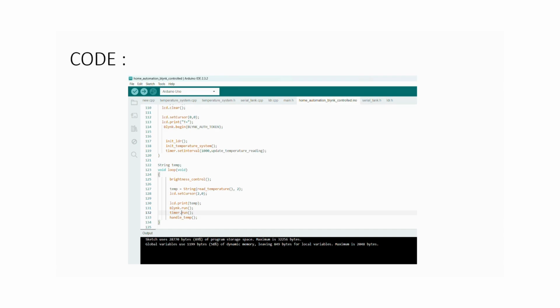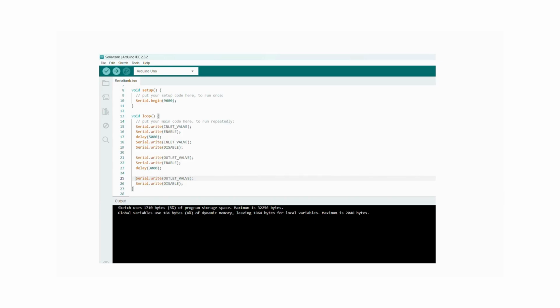So, first, these are some code snippets that we have used for the project implementation, such as this example of the home automation Blink controlled file. Then we have this serial tank file. Besides these files, we have many other files, like LDR and CLCD, and this code will be helpful to control our devices.